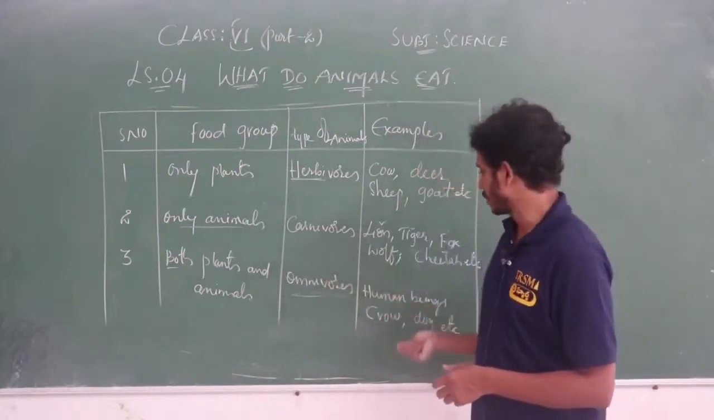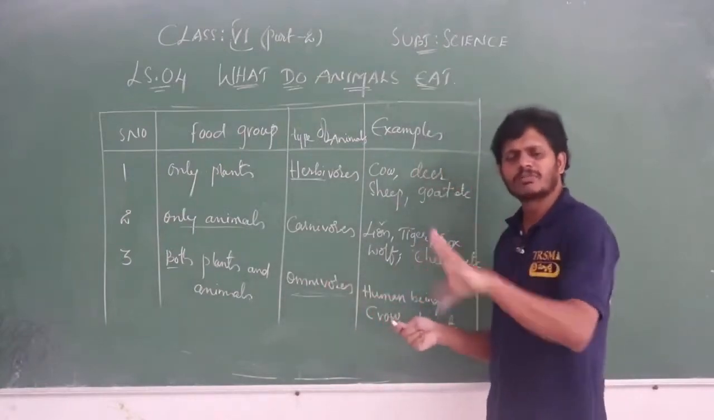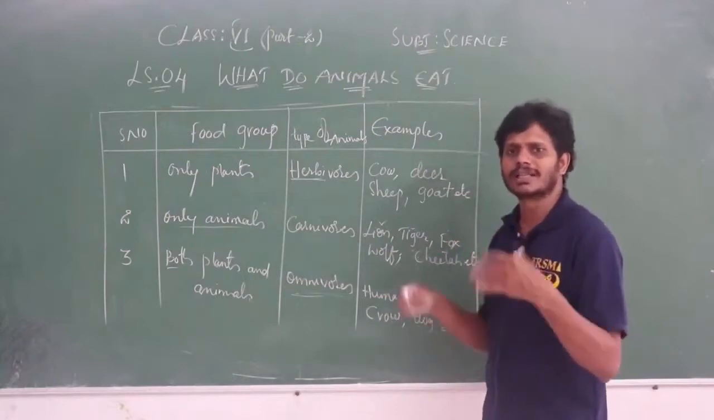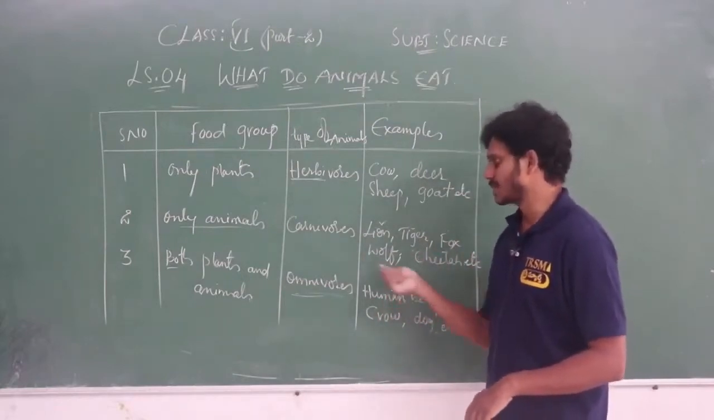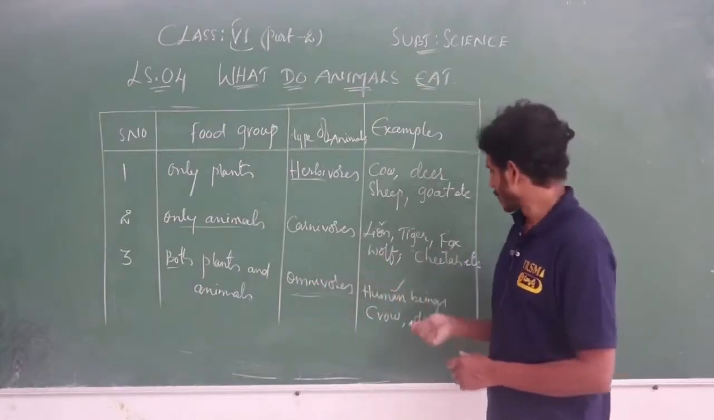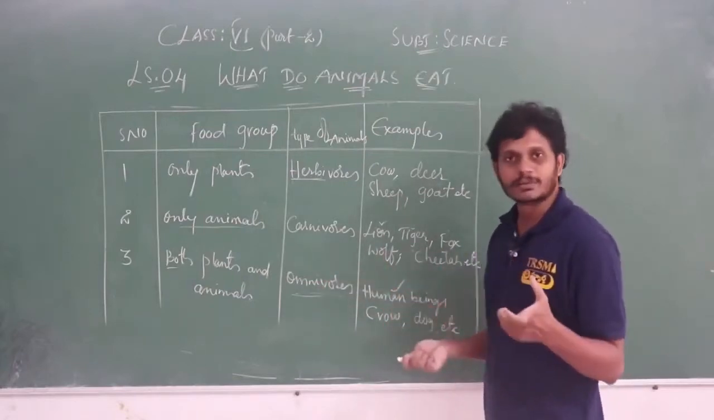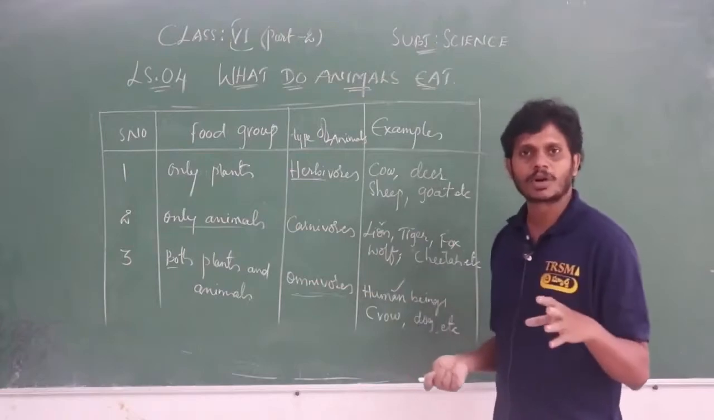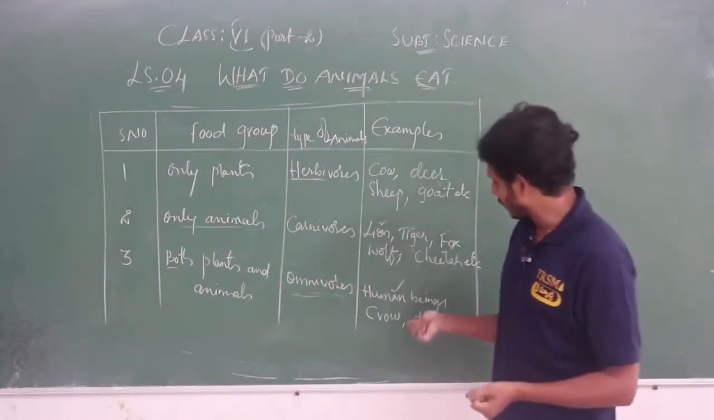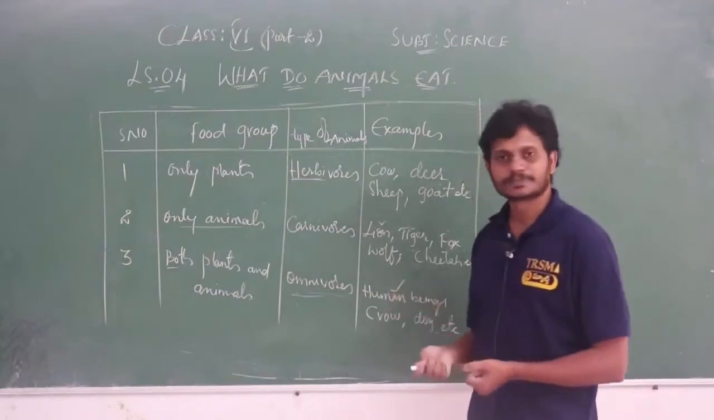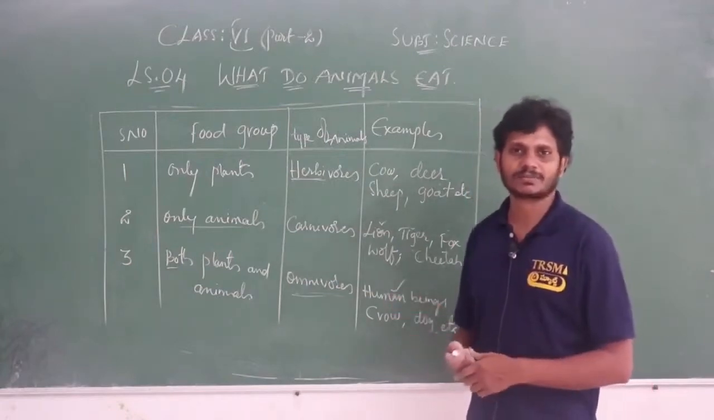Omnivores eat both, whether it is a plant product or an animal product. Human beings come under omnivores. The crow also eats both plant products, like rice or any curry, and it even eats the flesh of other animals.